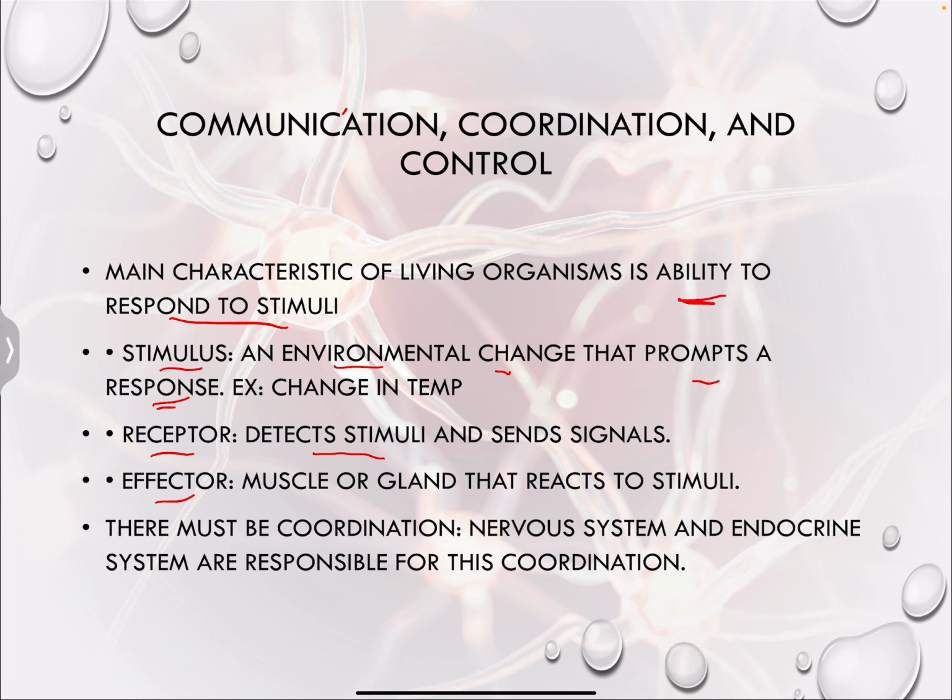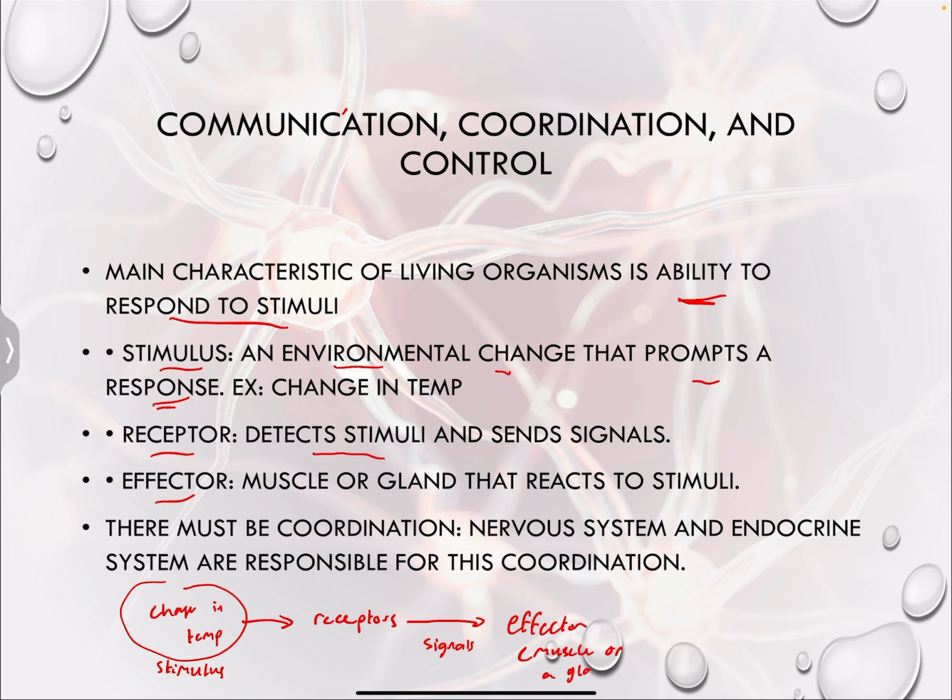Let's say we have a change in temperature. This change in temperature will be detected by receptors. So receptors detect this change, and this change is what we call the stimulus. Then these receptors are going to send signals to an effector. Now this effector can either be a muscle or a gland. And then this effector is going to provide a response.